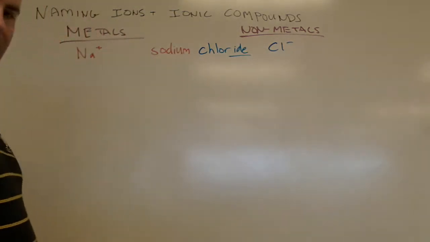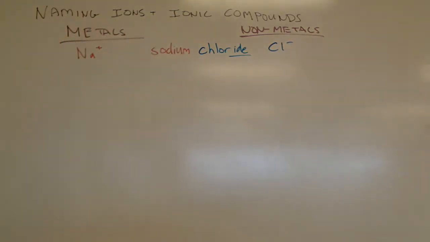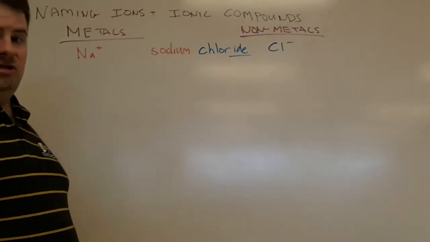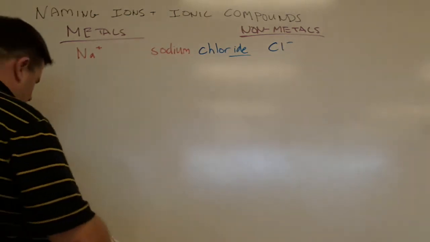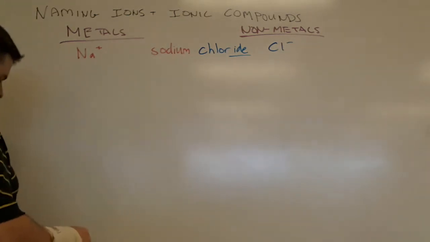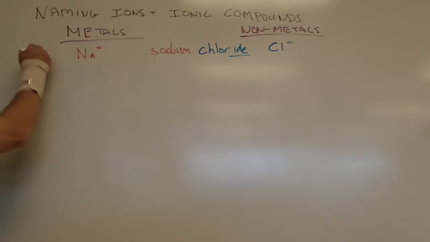So the -ide represents the ionic form of that atom. It's just ions, not molecular or anything like that. So sodium chloride, this is NaCl. Easy enough.